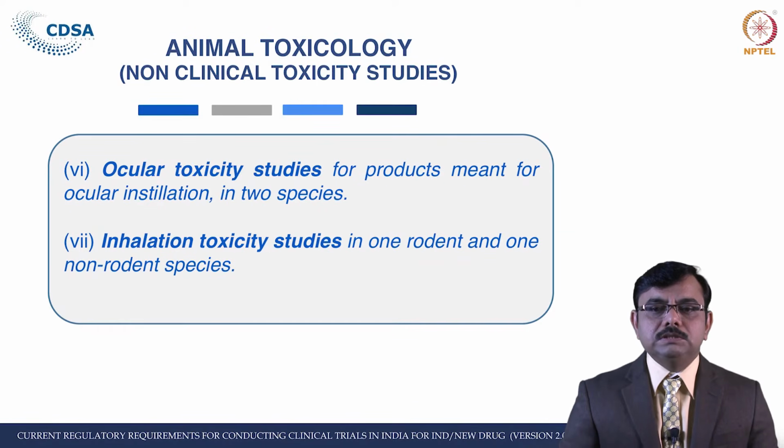Then the ocular toxicity study for the product meant for ocular instillation. If it is an ophthalmic preparation, then the toxicity in the eyes also is required to be conducted. These studies should be carried out also in 2 species. The next test is the inhalation toxicity studies. These studies are to be undertaken in one rodent and one non-rodent species using the formulation that is to be eventually proposed to be marketed. Acute, subacute and chronic toxicity studies should be performed according to the intended duration of human exposure.